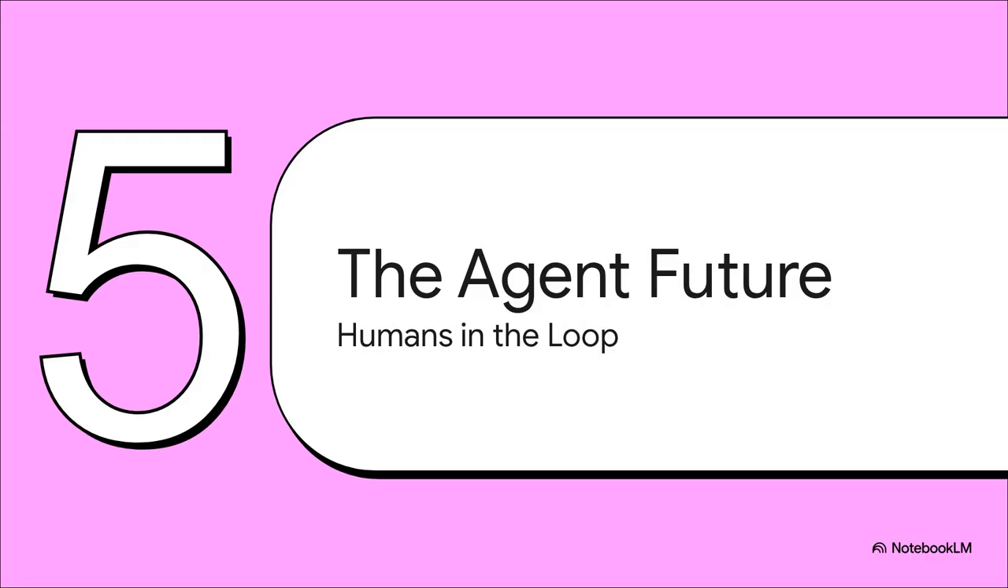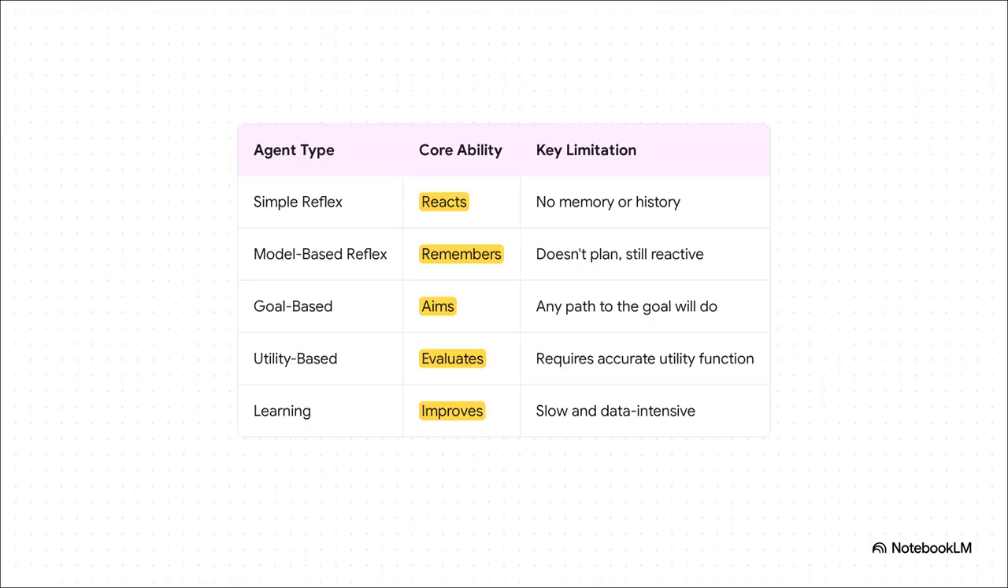Wow, okay, so we've climbed this entire ladder, all the way from a basic thermostat to a chess grandmaster that can teach itself. Let's take a quick look back at this whole journey and think about what it means for our future. When you look at it this way, this whole explainer has really been a story about adding one new superpower at a time. We started with the simple reflex agent, which could only react. Then we gave it a memory, so it could remember. After that, we gave it a purpose, so it could aim for a goal. We made it even smarter, so it could evaluate the best way to get there. And finally, the ultimate upgrade. We gave it the ability to learn, so it can constantly improve.